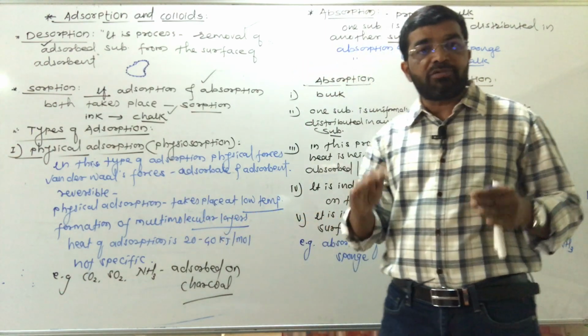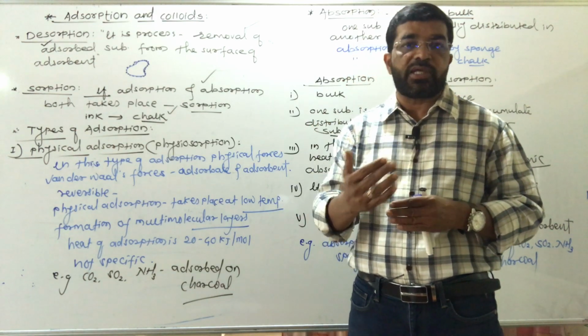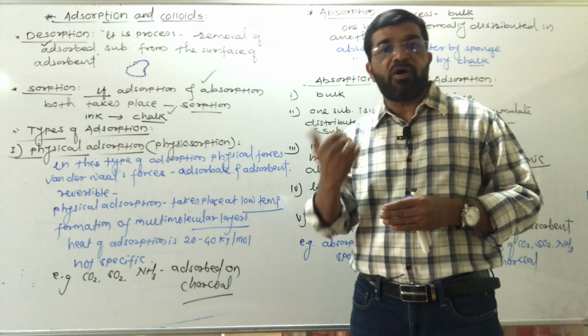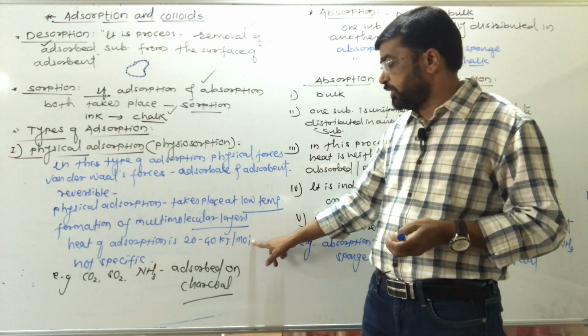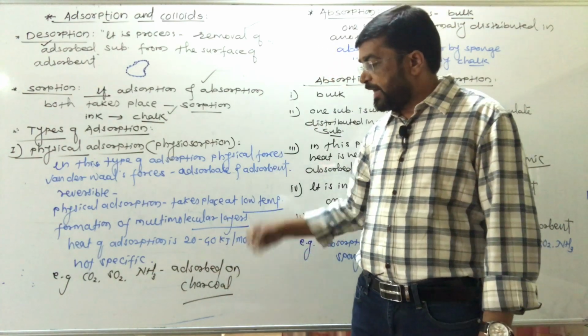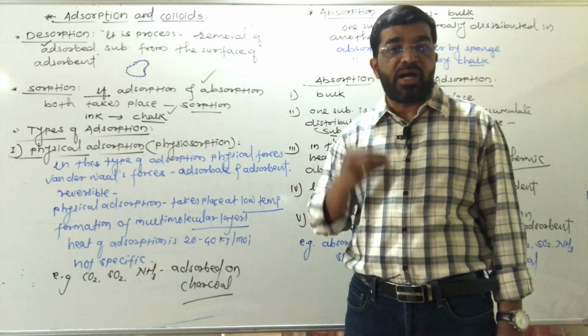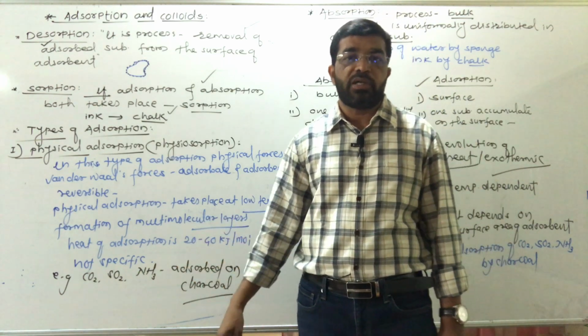Formation of multimolecular layers, यानी क्या, एक के ऊपर दूसरा, दूसरे के ऊपर तीसरा, ऐसे लेयर फॉर्म होते हैं। Heat of adsorption is low, 20 to 40 kilojoule per mole, and physical adsorption is not specific. Adsorption of CO2, SO2, ammonia on the surface of charcoal are examples of physical adsorption.